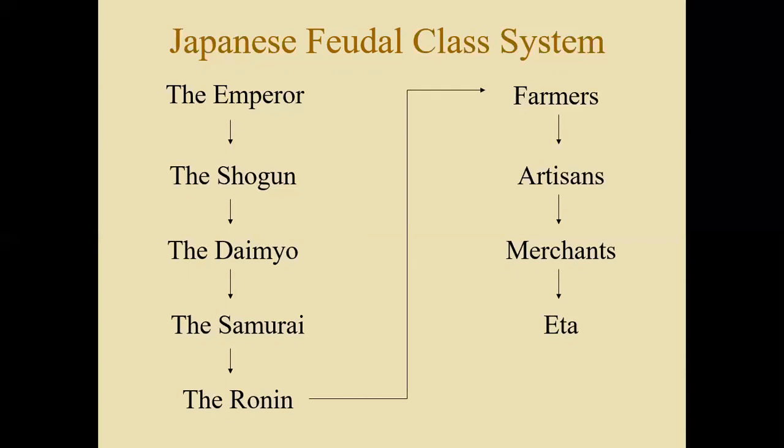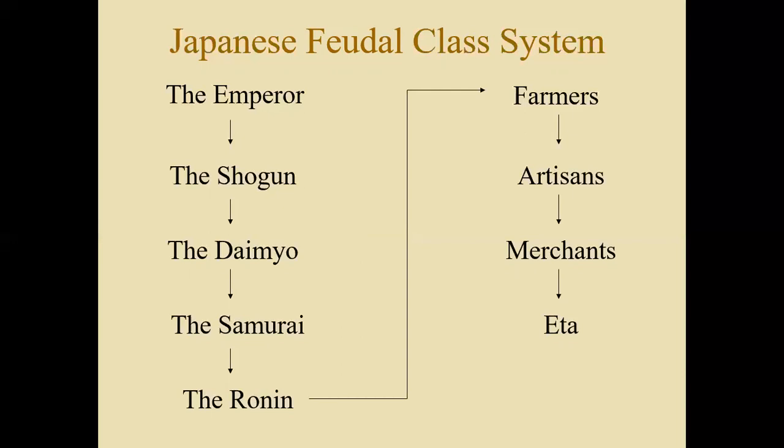Now, the daimyo would award some land to the samurai in return for loyalty and protection. So the samurai acted as almost like the knights or warriors of Japan, and in return, they served the daimyo in return for loyalty and protection. So we see that the feudal system of Japan very much parallels that of Europe's. Now, the one key difference is that they didn't learn feudalism from each other.